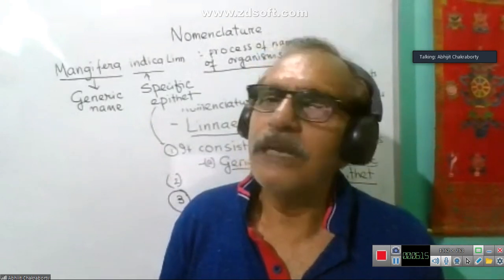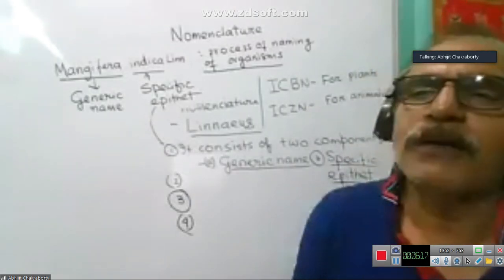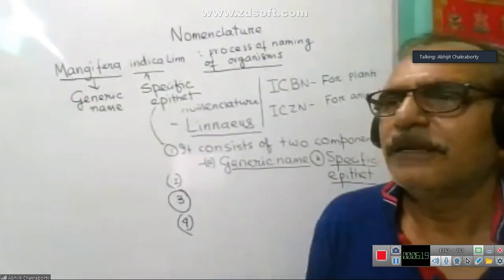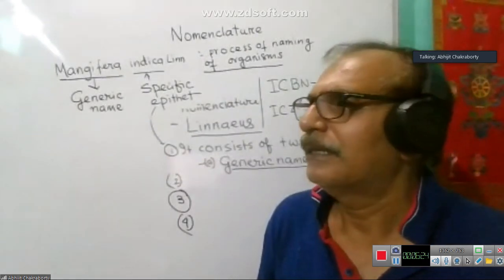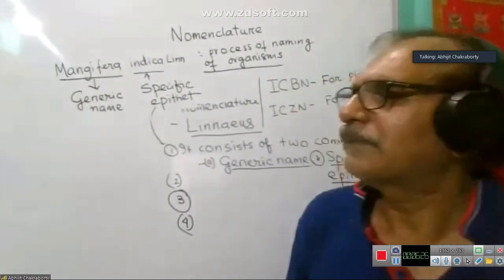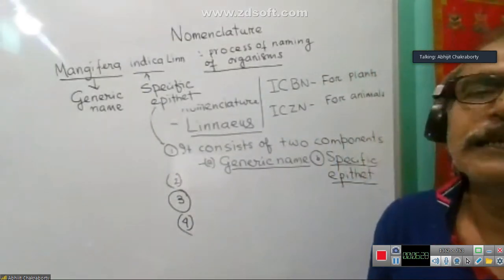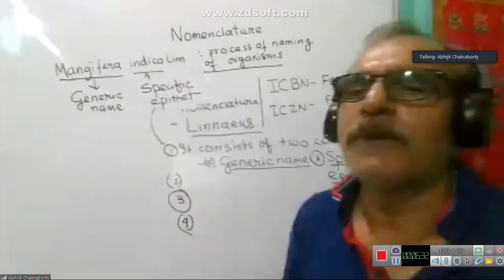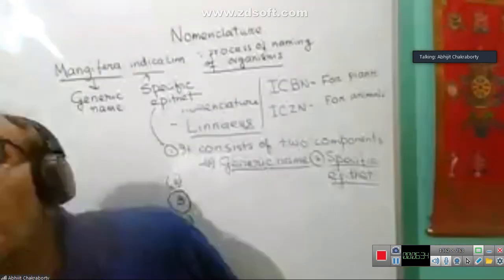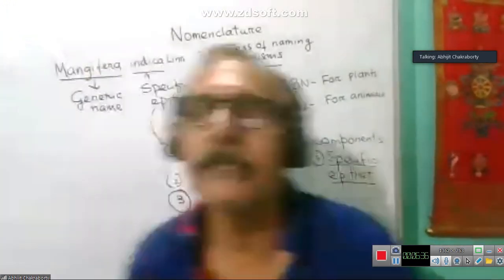Actually, this is a rule of all biological names. Whenever we are explaining binomial nomenclature, we have to give such an example with the name of the scientist who described this.